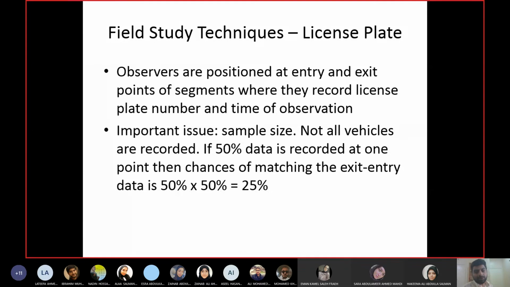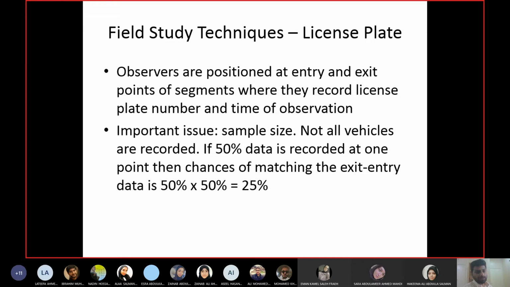Secondly, you cannot have delay and the causes of delay because you are not following the car. You are not in the car. So when the car reaches the end point, it may have stopped 10 times. You don't know. Nobody was observing it within the segment. You just observe it at the start and you observe it at the end. So delay observations, the reasons for delay, and the travel time for intermediate segments cannot be observed with the license plate technique.